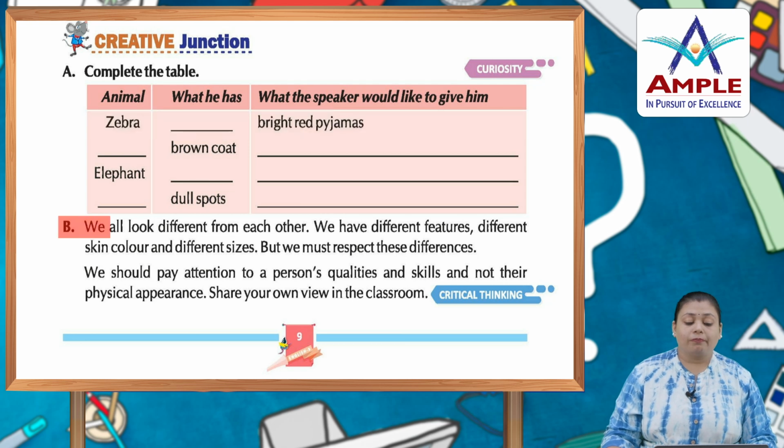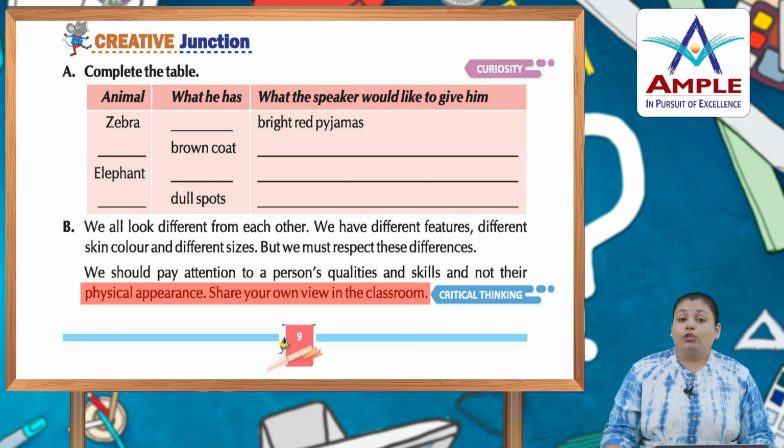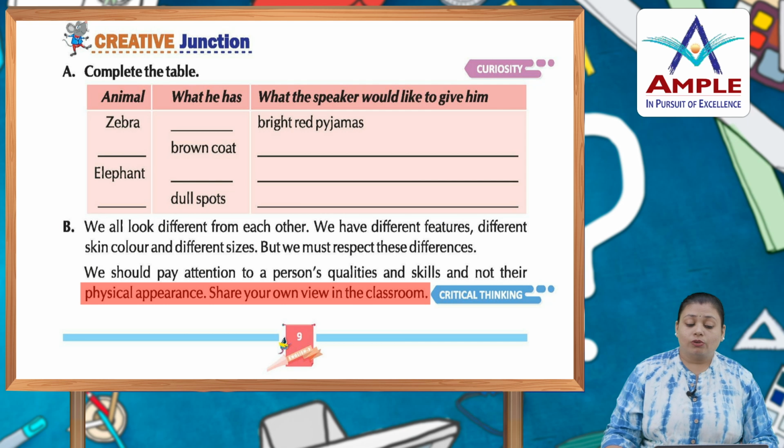Okay, now B. We all look different from each other. We have different features, different skin colors and different sizes, but we must respect these differences. We should pay attention to a person's qualities and skills and not their physical appearance. Share your own views in the classroom. What do you think? You have to differentiate between your 2 friends according to their height, their look, their color and all these things. Yes or no, what is your opinion about this? You have to share it in your classroom.